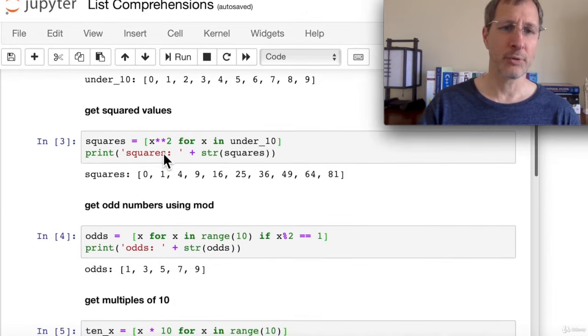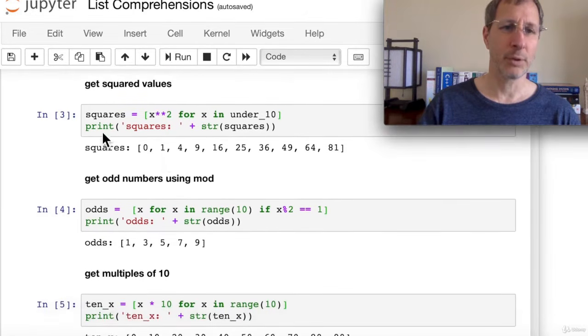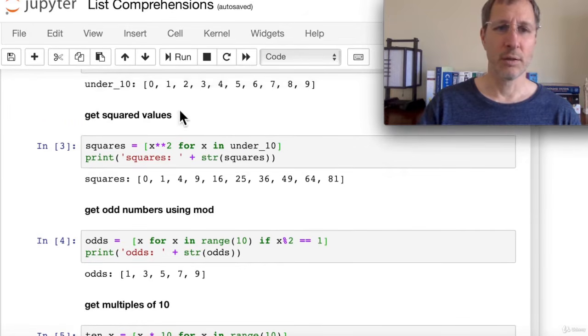Now let's look at some of the other more crazy stuff that you can do with list comprehensions. We could get all the squares if we want. I told you we could apply a transformation to the x if we want. So here we declare our variable as x as we iterate through under 10, which is this list we just created. Okay, so we don't necessarily have to use the range function.